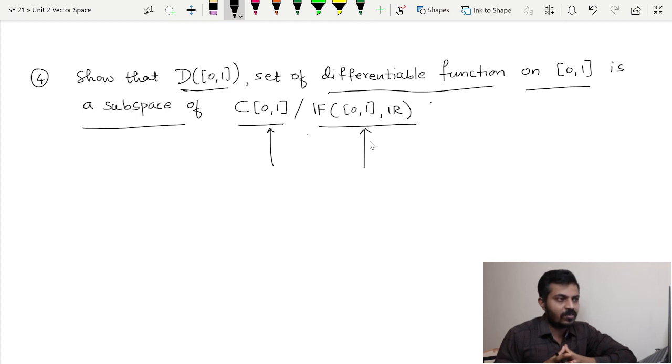From the next class onwards, we are going to start with addition of subspaces, intersection and union of subspaces.